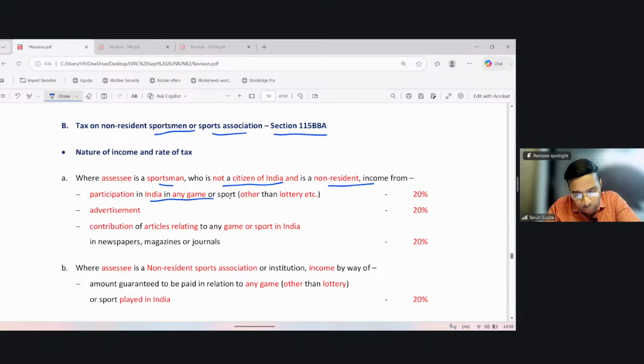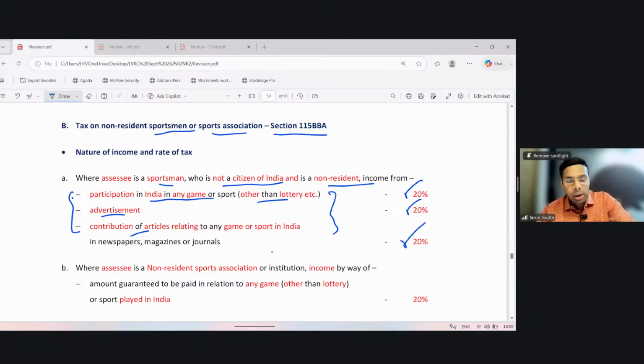Then three types of income are covered under section 115BBA. Participation in India in any game or sport other than lottery. So income from any game which was held in India other than the lottery. Income from advertisement, or income from contribution of articles related to a game or sports in India, only in a newspaper, magazine or journal. So only these three incomes are covered under section 115BBA: income from playing the game in India, income from advertisement, and lastly income from writing any media articles in India. All these three incomes accrue or arise in India and therefore are taxable in the hands of the non-resident, but such tax shall be at the rate of 20%.